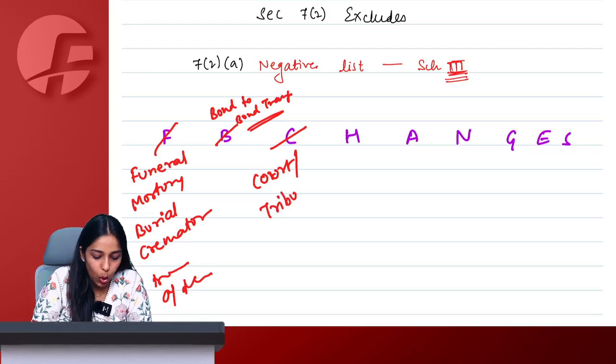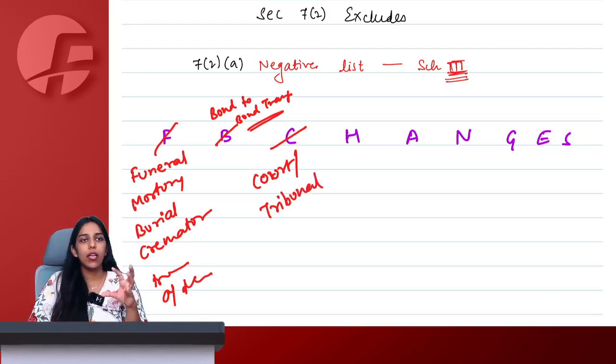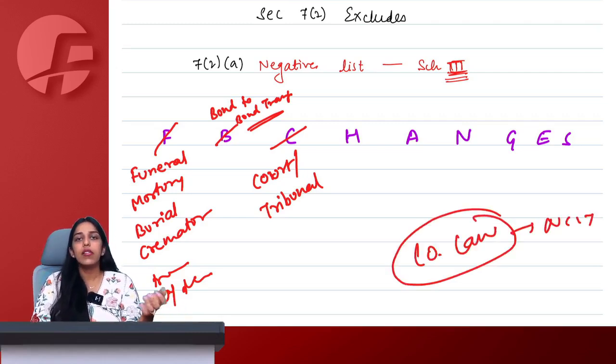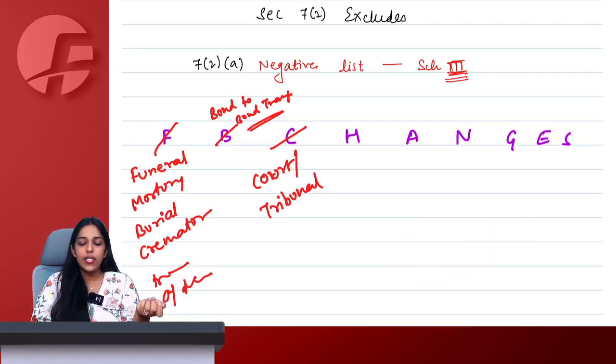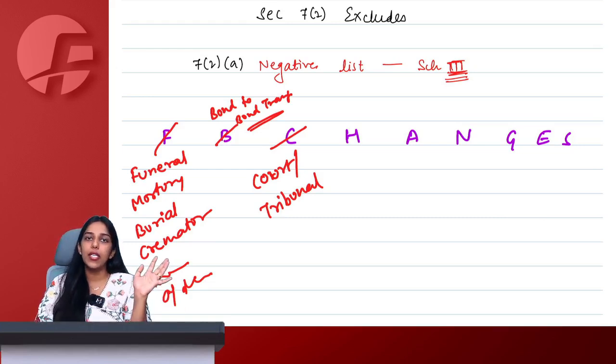Then C means services of court or tribunal. So you go to file a case, and tribunal simply means NCLT or CESTAT for customs, GST tribunal, all of these judicial tribunals. So if there is any company law related matter, you will go to NCLT, they will charge some kind of fees from you, or there is a normal judicial matter, you will go to court, court will charge some fees from you. So whatever amount you are paying to courts or tribunals because you want justice will not be applicable under GST.